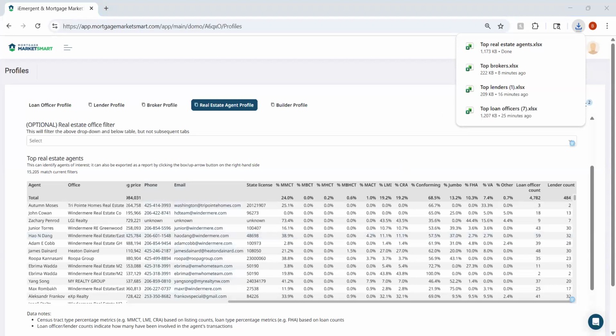As I scroll over, there you go. And you'll notice that it says warning, not all data is shown. Why is that? Because the Excel file cuts off at 10,000 rows, and there may be agents that have done one transaction, either as a listing agent or a buyer agent in the past 12 months, and we are just not providing that additional information. We cut it off at 10,000.